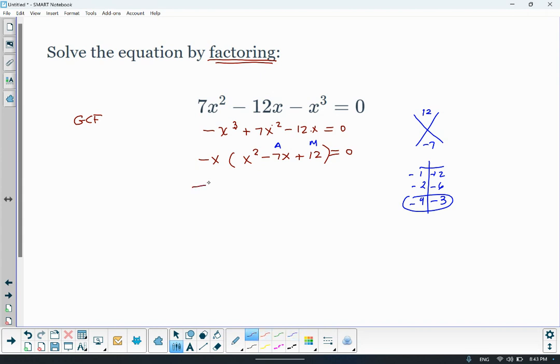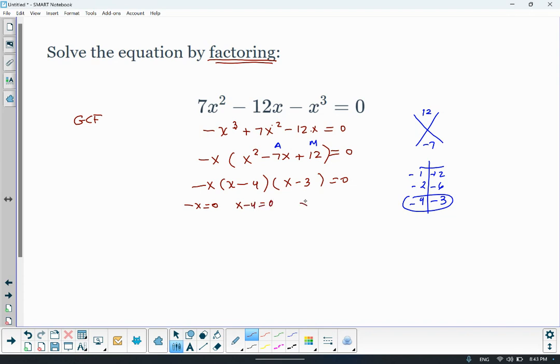So now we're getting there. This becomes x minus 4, x minus 3. And now we're going to set each factor equal to 0.